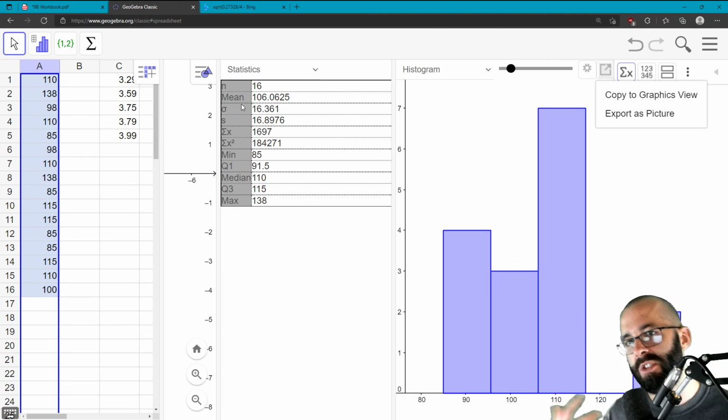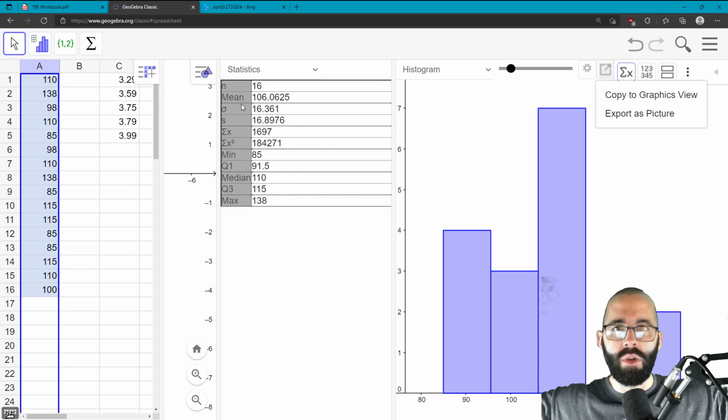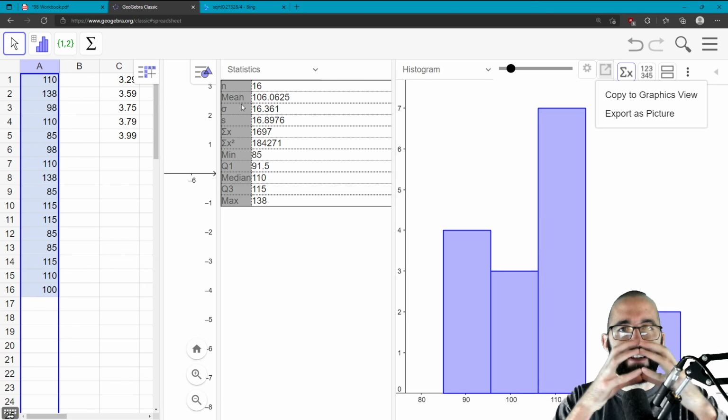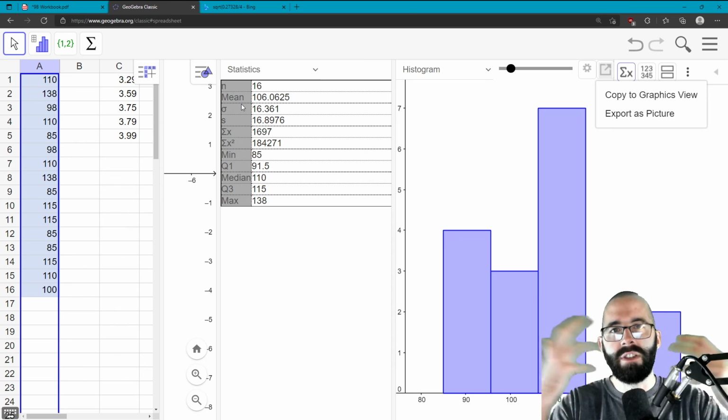Remember the difference between population and sample? Population is the whole group that we're curious about. Sample is a small portion of that group that we are actually able to ask.